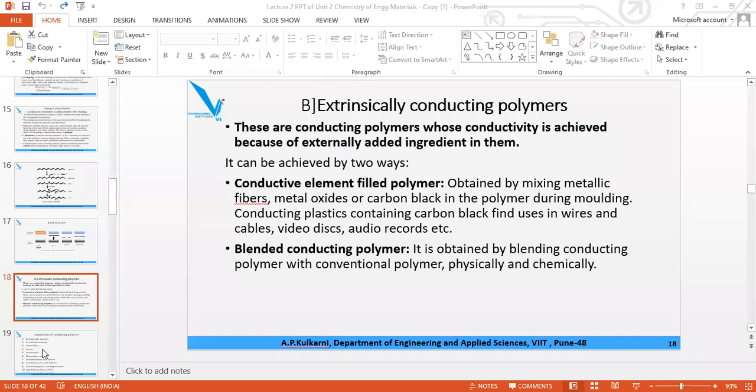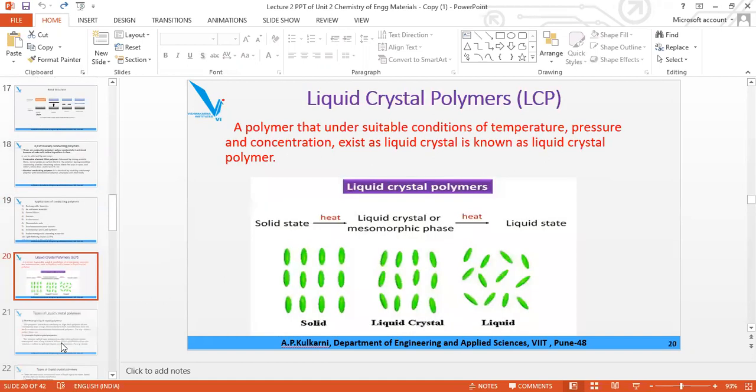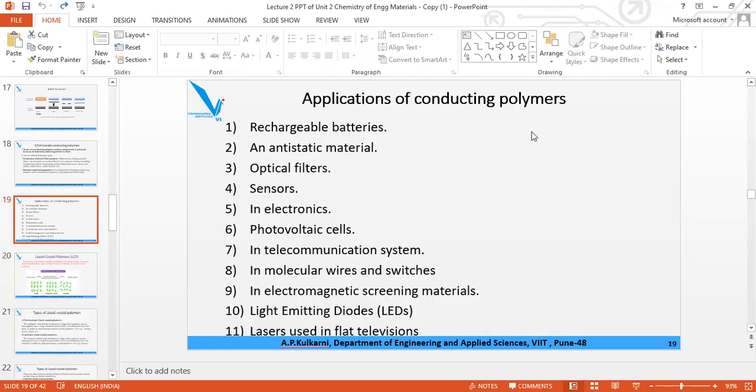So we will stop here now. What is the time now? 7 minutes are there. Okay, I will take a little more. Now these are the applications of conducting polymer. Up to this we will do it and then we will stop. Within 2 minutes, learn all the applications.